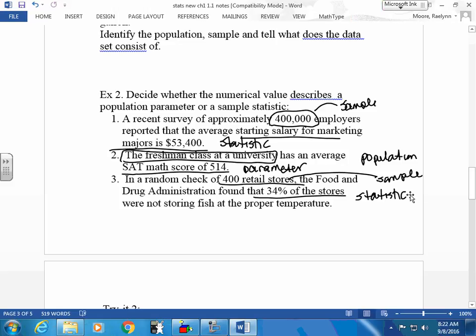Okay. This is not your population, and 34% of it is not your sample. This is your sample. This is your information given about the sample. If it's given about the sample, it's a statistic. If it's given about the population, it's a parameter. P, P and S, S.